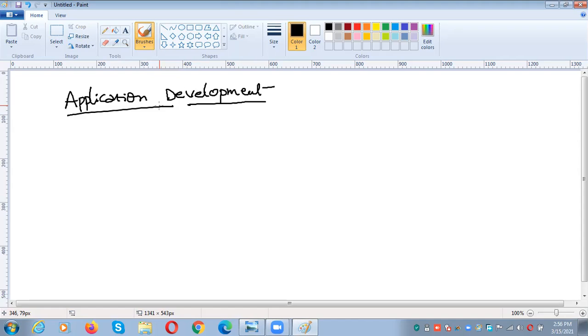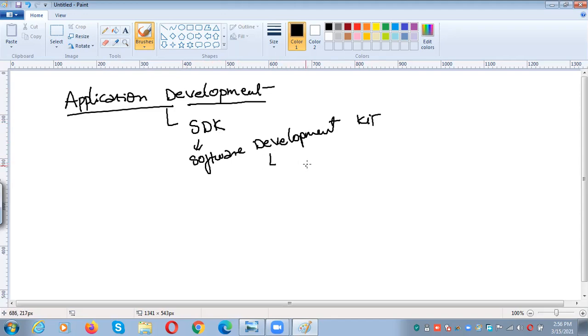Ideally, Android has its own SDK. What is SDK? SDK means software development kit. By using this kit we can develop the applications. The software development kit will provide us the tools as well as APIs.